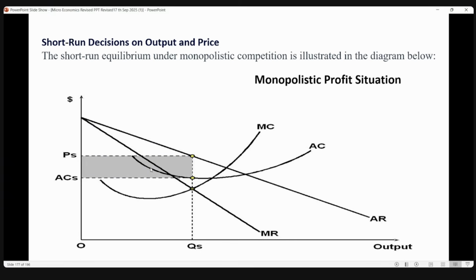And you see, whenever there is a profit situation, draw a cost curve which is below the revenue curve. Okay, that is a general rule when you want to illustrate or demonstrate a profit situation. Since we are presenting a profit situation, we are illustrating the cost curve which is below the AR curve.